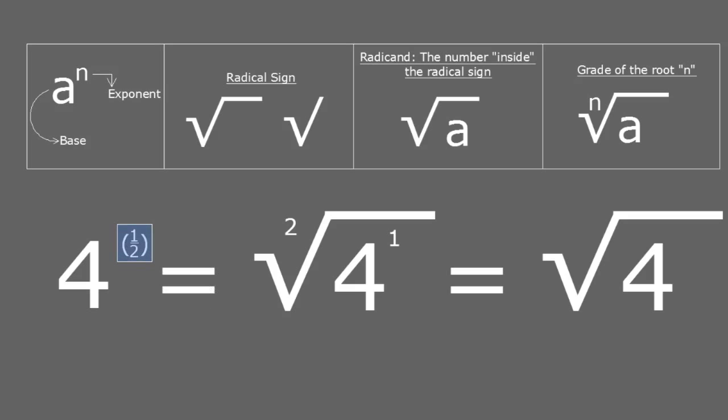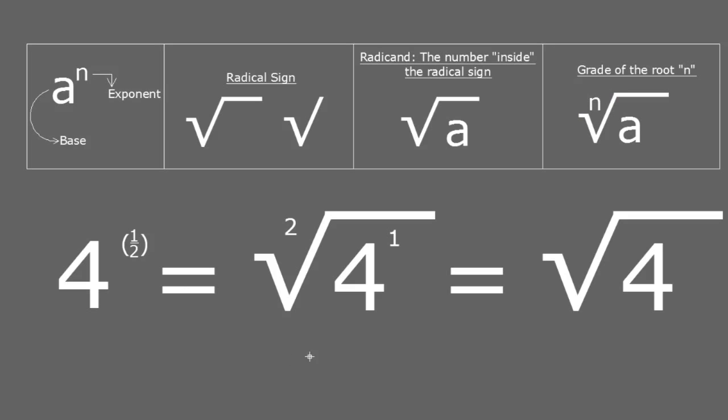Now look at the fraction that is the exponent. The numerator, which equals 1, becomes the exponent of the radicand. Only the numerator is going to be the exponent of the radicand. The denominator, which in this case is 2, becomes the grade of the root. The grade of the root is this number that goes outside of the radical sign that kind of looks like an exponent, but it's not an exponent. It is called the grade of the root.